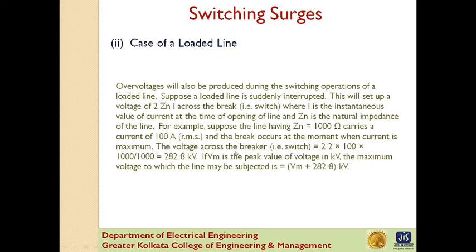So the voltage across the breaker is, here the root sign is missed, root 2 into 100 into 1000 by 1000 equals 282.8 kilovolt. To express it in kilovolt, we divide it by 1000, where this 1000 represents Zn and this 100 represents current. Now if Vm is the peak value in kV, the maximum voltage to which the line may be subjected is Vm plus 282.8 kV.